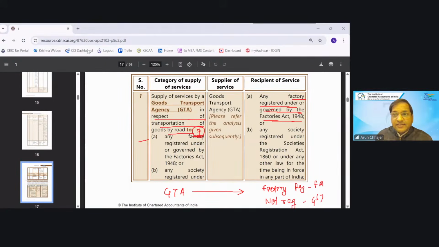The answer is yes. Whether the factory has to take mandatory registration and pay the tax under RCM? In this case, will the factory take the mandatory registration and pay the tax under RCM? Answer is yes. Now here you can say, by virtue of section 24 clause 3, the factory needs to take mandatory registration in the GST also, because this covers registered factories in the GST as well as unregistered factories in the GST.